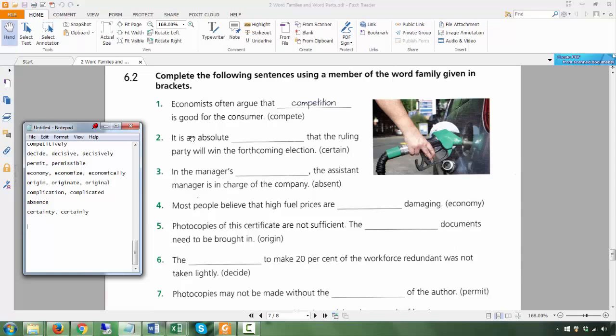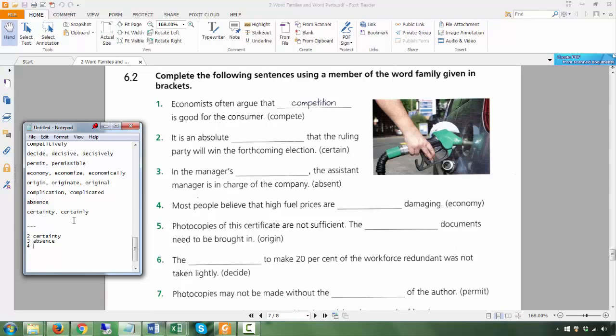So it is a subject, verb, something, and "an" is an article, which means you will have a noun somewhere. Absolute is an adjective. So here's your noun. So certain. So number 2 will be certain as a noun, certainty, right? It is an absolute certainty. In the manager's, apostrophe s as a possessive, that means it's going to be a noun. For example, my pen, his house, okay, that belongs to somebody, it is going to be a noun. So the noun of absent is absence, the noun version.